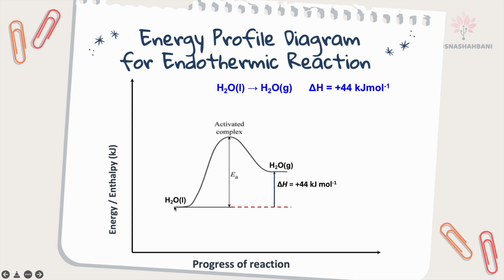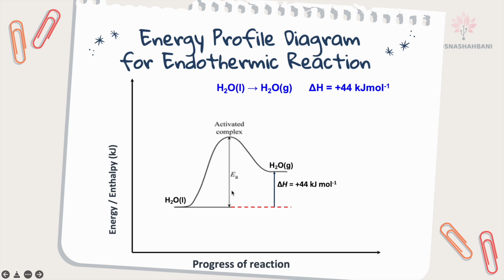When it absorbs heat, it means it absorbs energy, so the energy initially is less than the energy after. That's why here you can see the energy value of the reactant is less than the energy value of the product. So your energy profile diagram for the reactant must be lower than the product. So this is the curve for the energy profile diagram of the endothermic reaction.